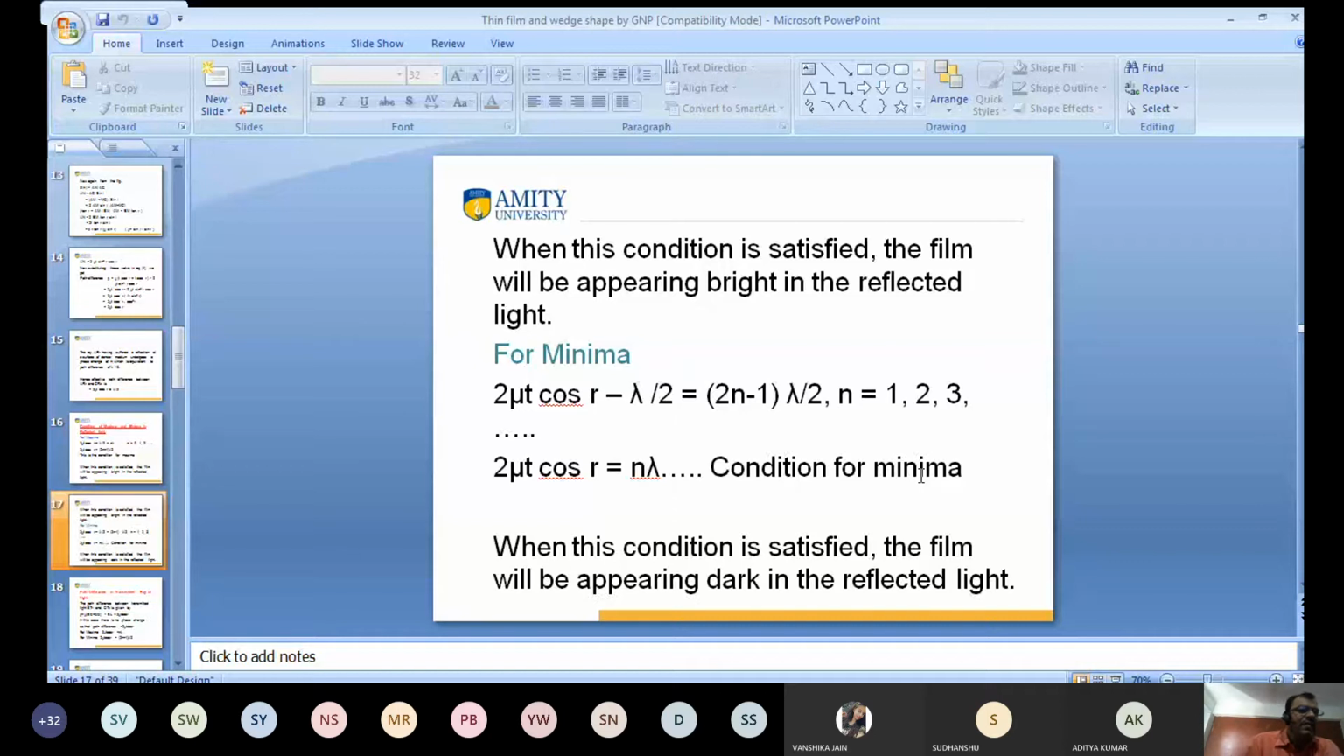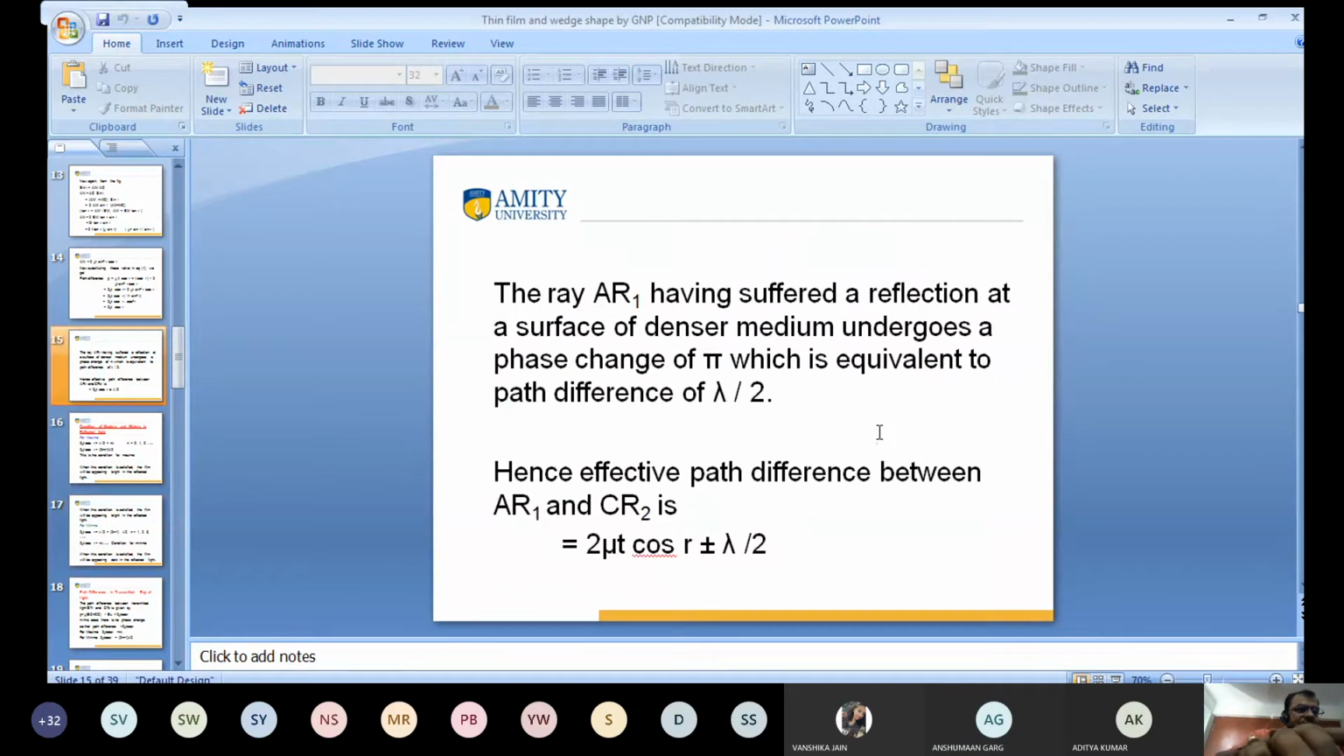This is the condition for minima. A student asks: Sir, how do we decide in which one it will be minus lambda by 2 and in which it will be plus lambda by 2? The teacher replies: it may be plus or minus lambda by 2. You define it by the value of n.